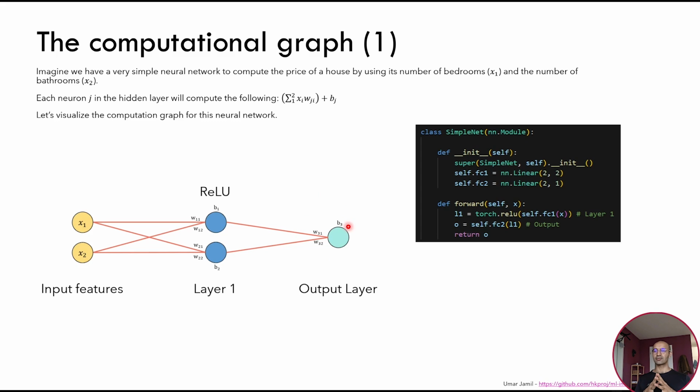In this case, we are trying to model a very simple neural network that takes an input of two features that represent features of a house, for example, the number of bedrooms and the number of bathrooms, and wants to predict a price for this house. So only one output. This is a very simple regression task, and we can train it by having training data with two input features and one target.